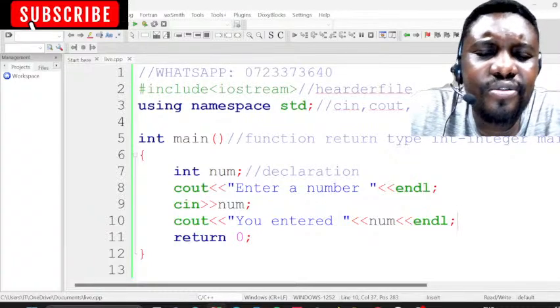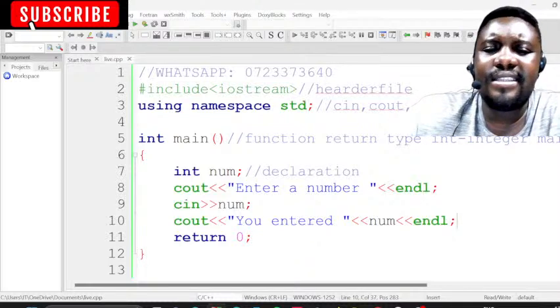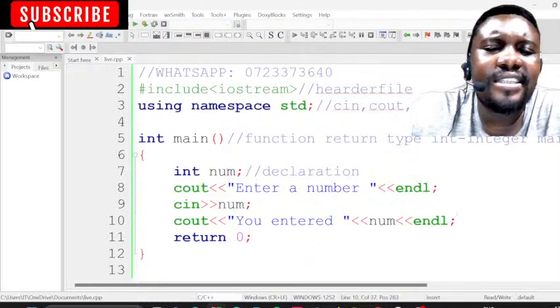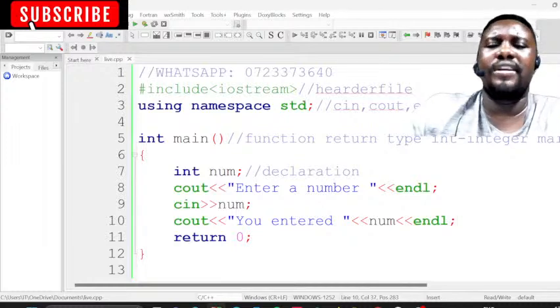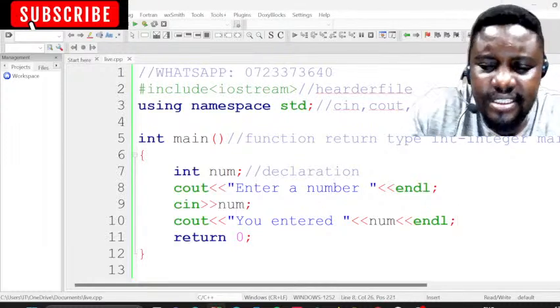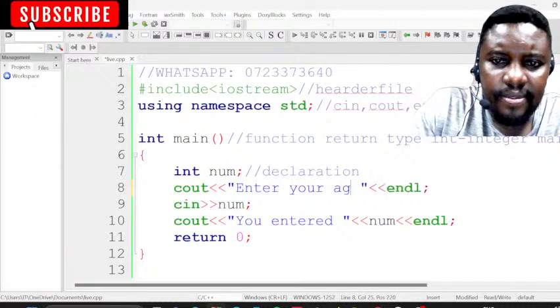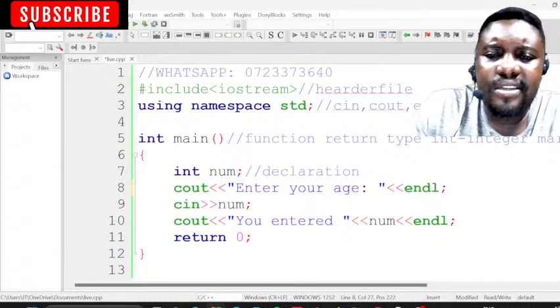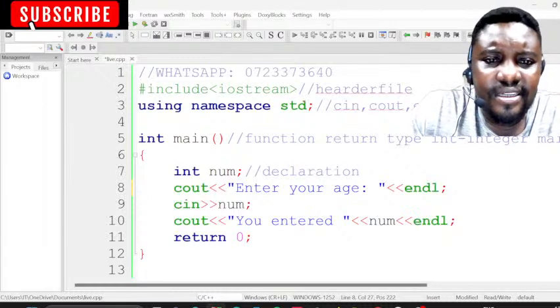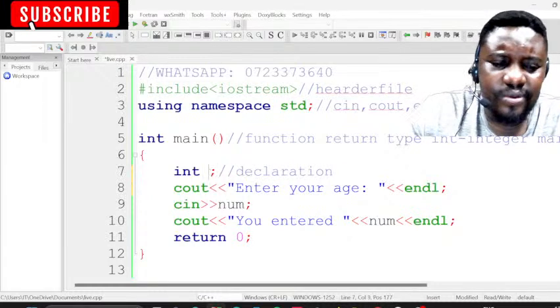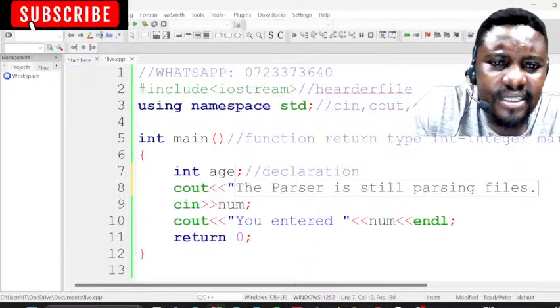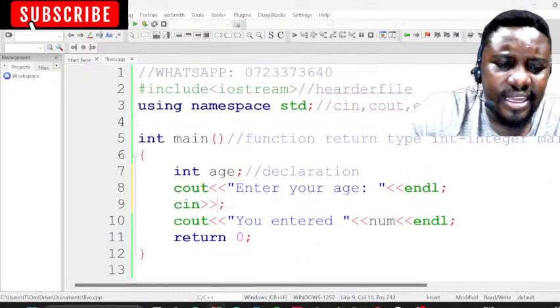But if it asks you to write a program that asks a user to enter the age, you must remember that an age is an integer, because you cannot say I'm 21.5. So enter your age. We are changing this code now. We can even be nice and write age so that it can be seen that we're working with an age.